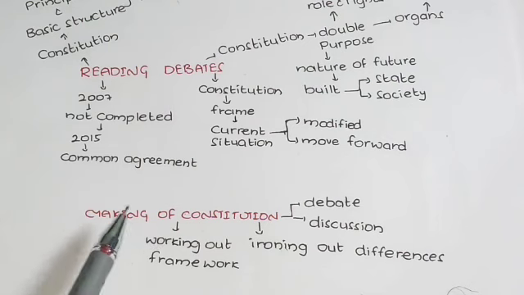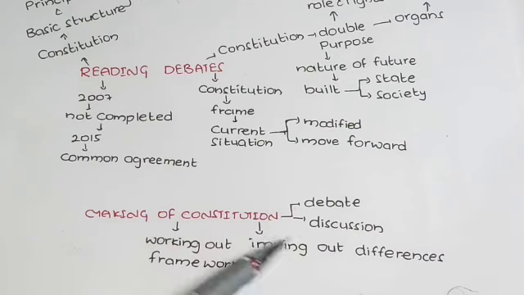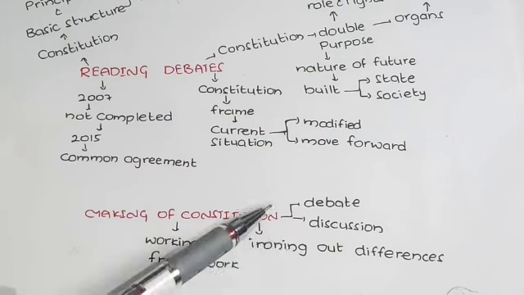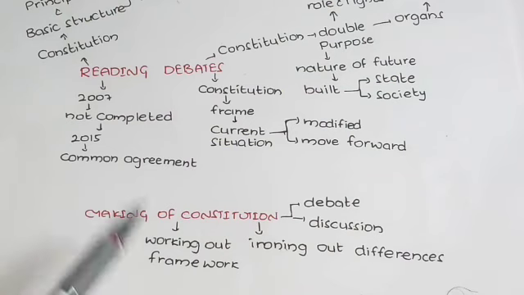Making of constitution. The process of making a constitution is a process of debate, discussion and ironing out the differences and working out a framework which is acceptable to all the conflicting opinions. To make the constitution, they will go through debates and discussions and iron out the differences. They will work out the differences to frame the proper constitution. So finally, the output of the constitution will be accepted by the people.